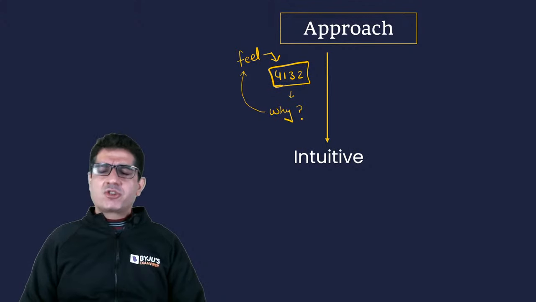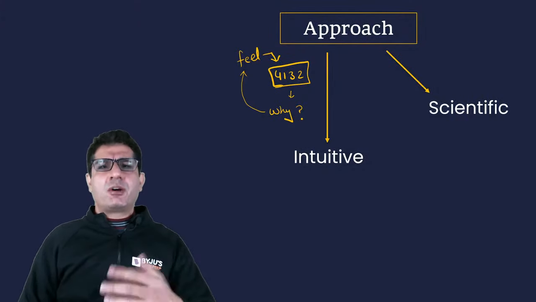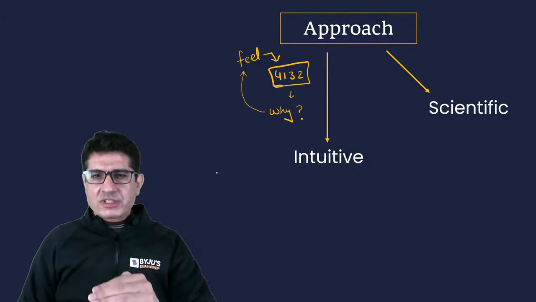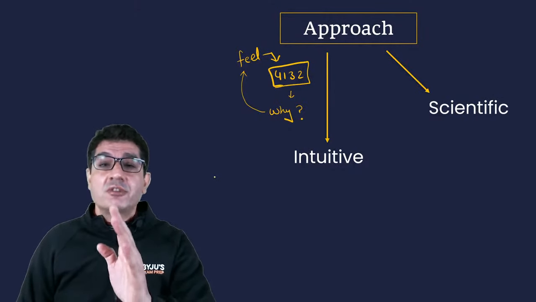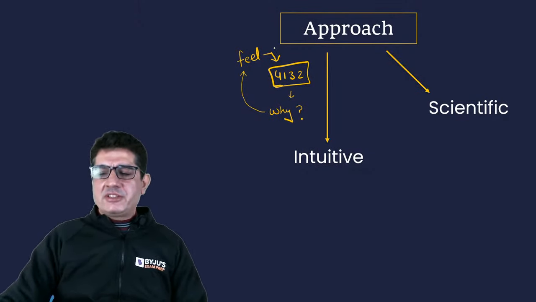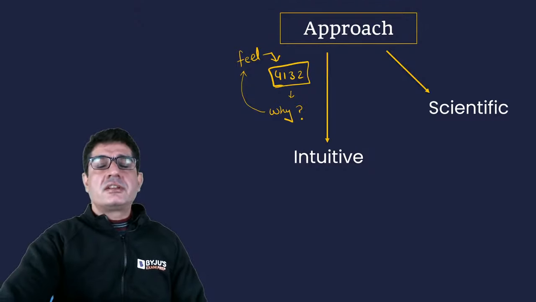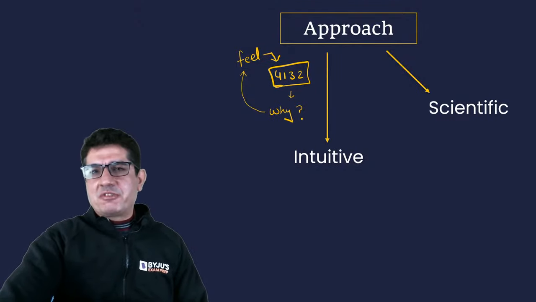So should you use the intuitive approach, or should you rather use a scientific or logical approach where, when you arrange those sentences, you also have an answer for the sequence that you have opted for? Per se, I don't have anything against intuition. By all means, use intuition in your day-to-day life. But when it comes to Parajumbles, there are certain issues with using an intuitive approach.